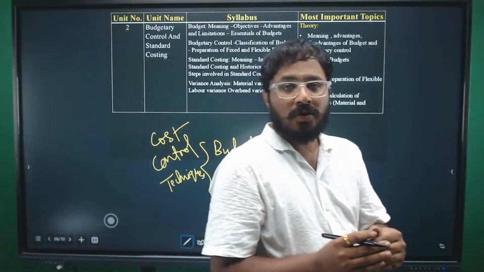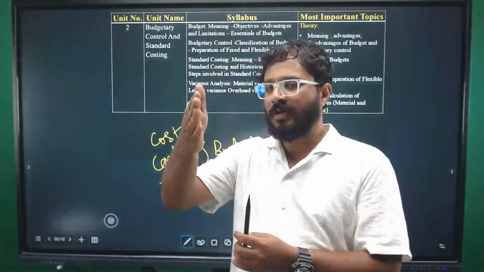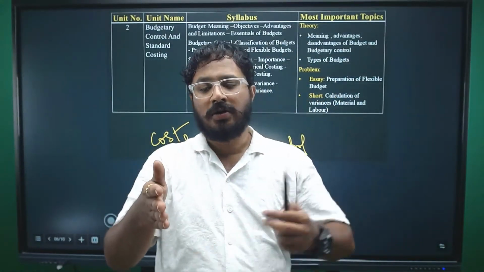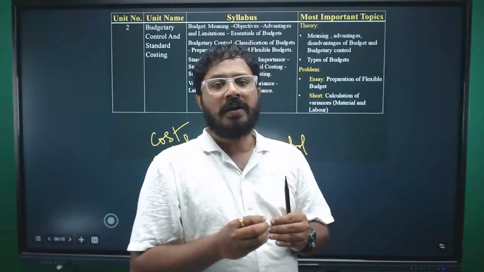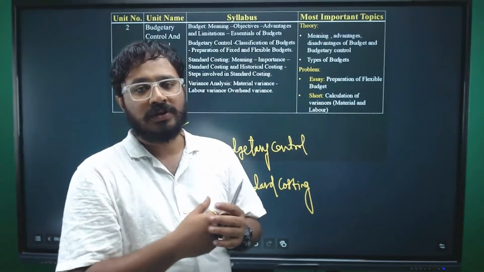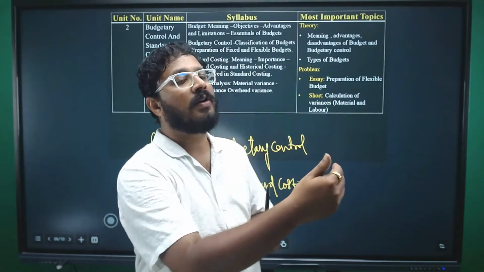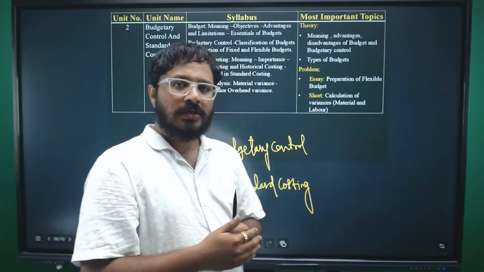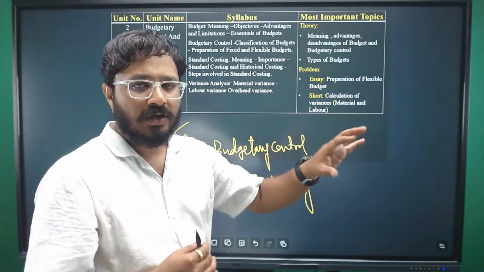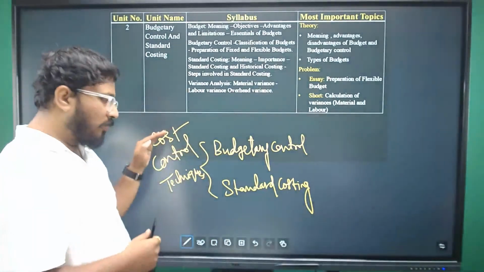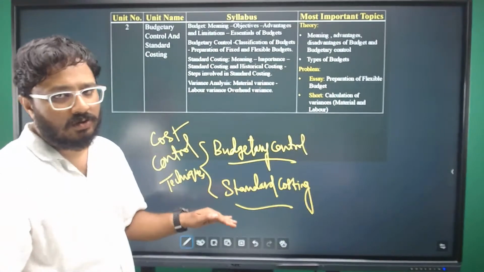Cost control is one of the objectives of cost accounting. In cost control, the entity will put limits and try to ensure that expenses are incurred within that limit. For example, I want to spend only 1 lakh rupees on advertisement this year. I will ensure that I am spending on ads only within the 1 lakh limit throughout the year. That way we will limit our spending and ensure that our desired profit is achieved. So to do that cost control, 2 techniques are available: budgetary control and standard costing.